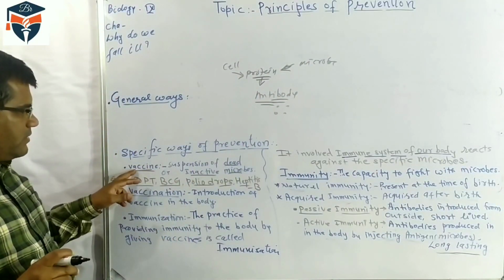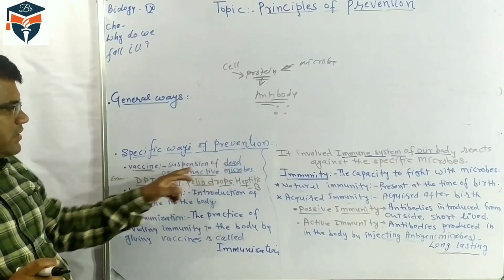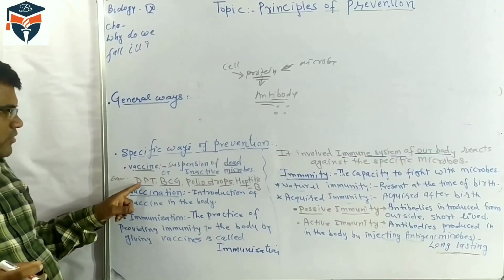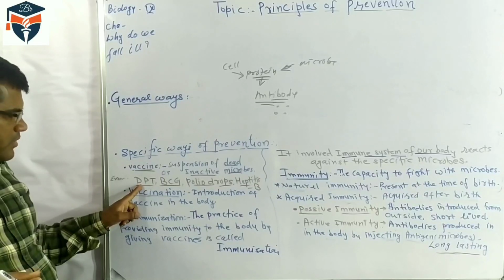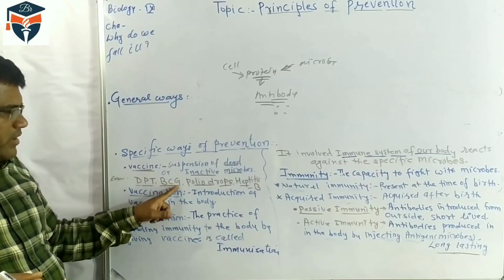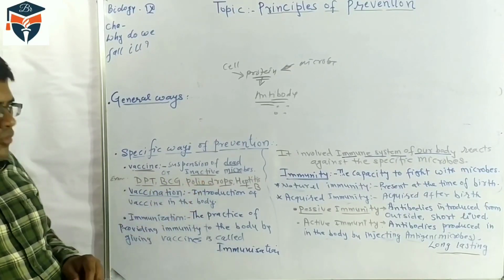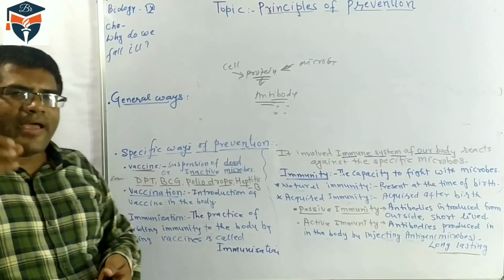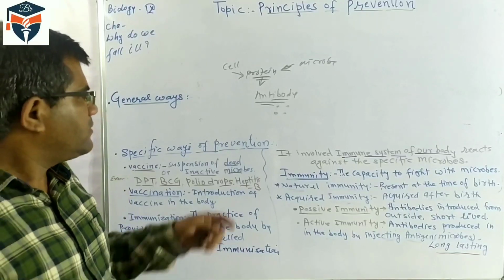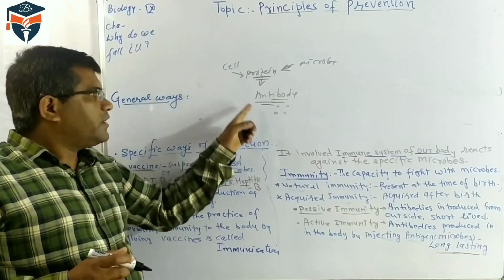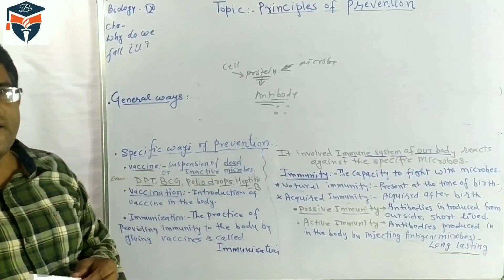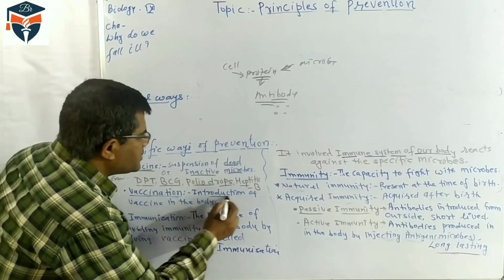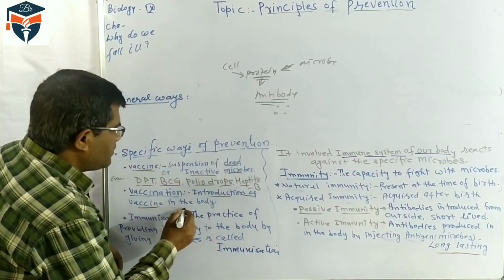So what is a vaccine? It is a suspension of dead or inactive microbes. We have many vaccines now: DPT vaccine, BCG vaccine, polio drops, pulse polio vaccine, and hepatitis B. These vaccines contain inactive microbes, and they are given through oral drops or injection, which is the introduction of the vaccine in the body.